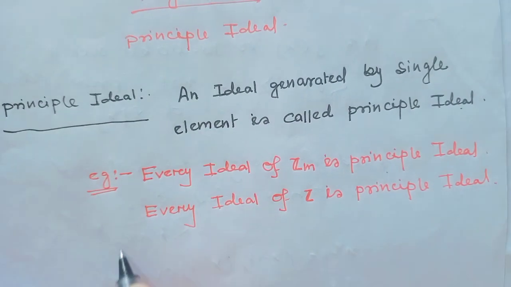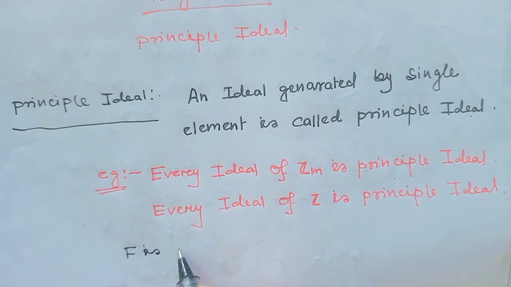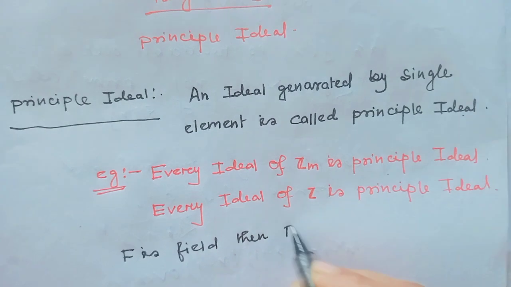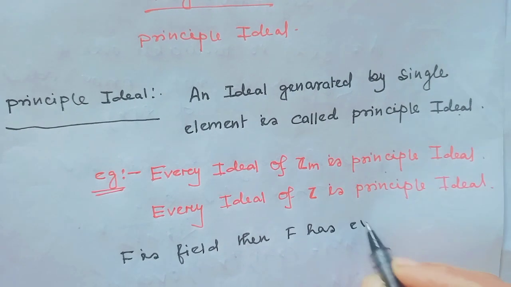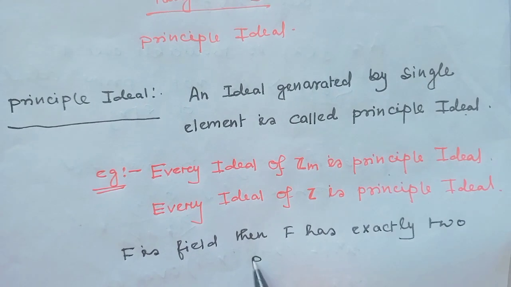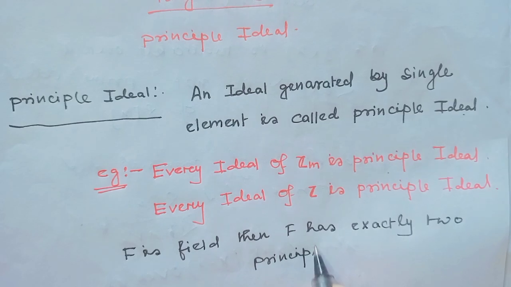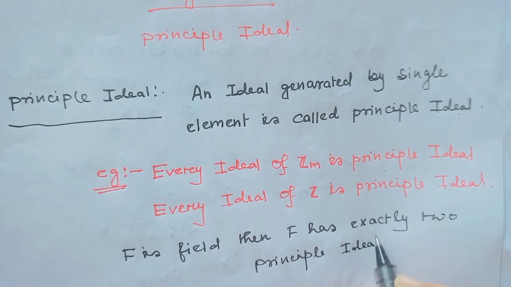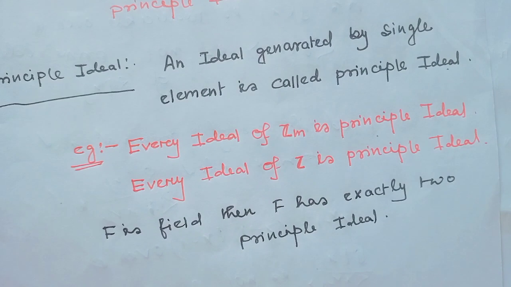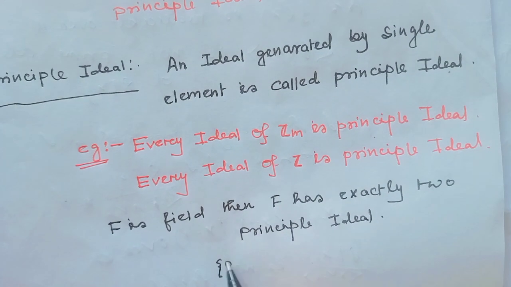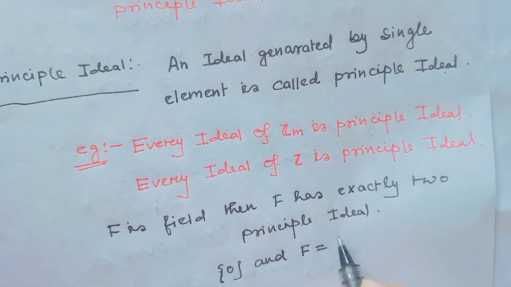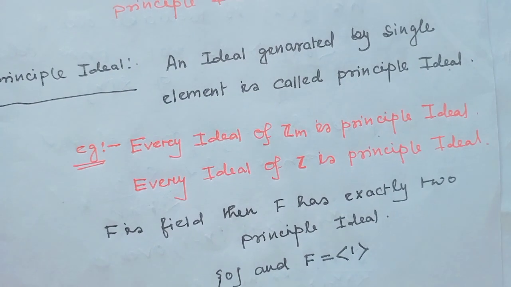Then, when F is a field, F has exactly two principal ideals. Because we all know when F is a field, F has exactly two ideals, one is the zero ideal, and the other is the ideal generated by unity.